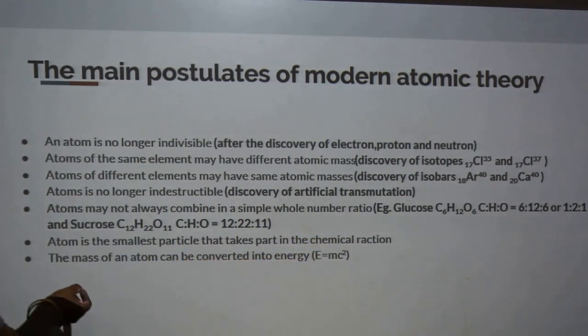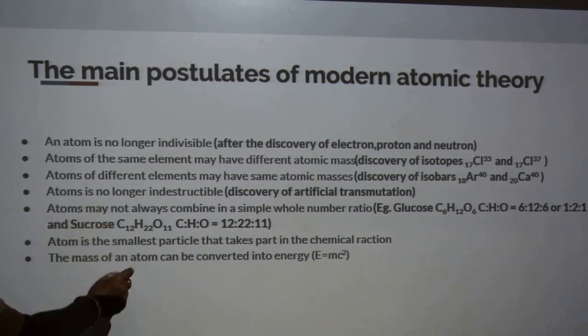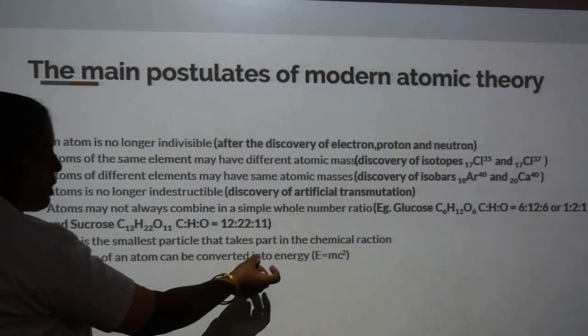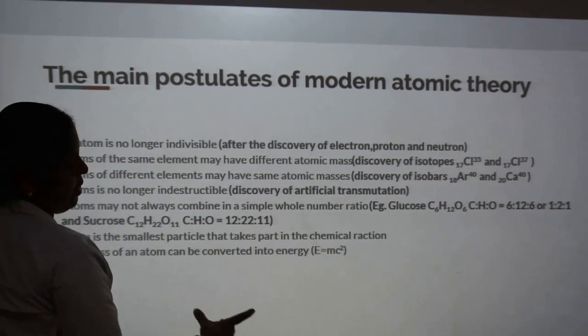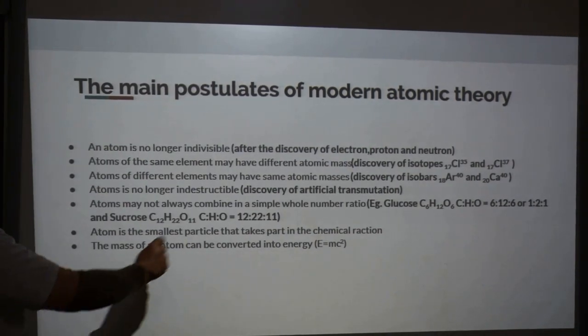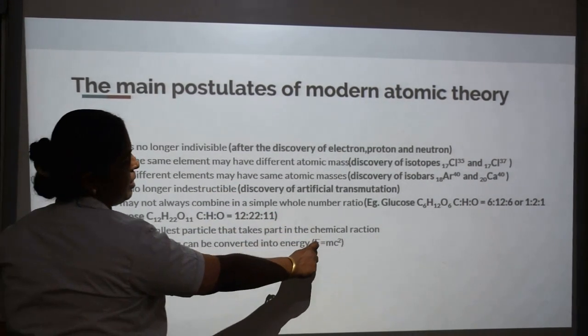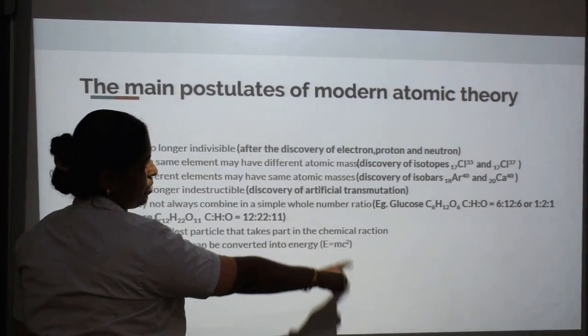And next point, the mass of an atom. Mass means the weight, that is, the number of protons and neutrons. That is the mass of an atom. That mass can be converted into energy by nuclear reactions. This is in accordance with Einstein's equation, E equals mc squared.